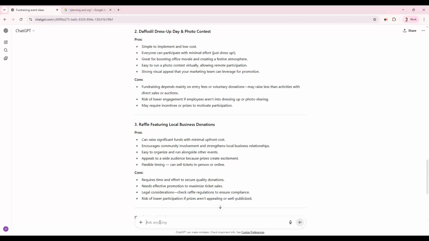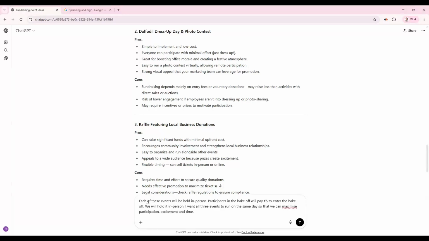So I'm going to give this information to ChatGPT. So each of these events will be held in person. I don't want to do anything virtually. And participants in the bake-off, they're going to pay €5 to enter the bake-off, and we're going to hold it in person. Actually, I can delete that because I've already told them that. I want all 3 events to run on the same day so that we can maximize participation, excitement, and time. So I'm going to ask ChatGPT,